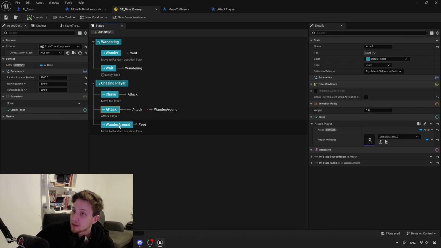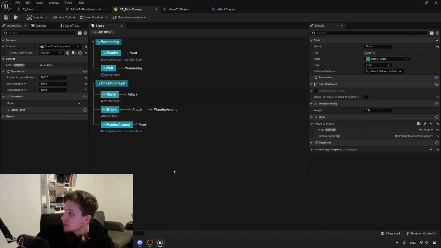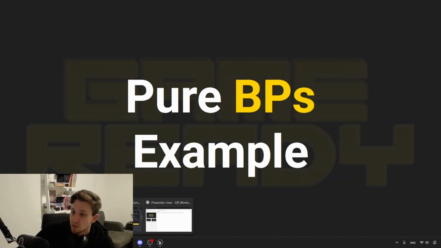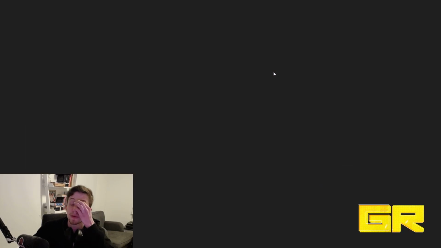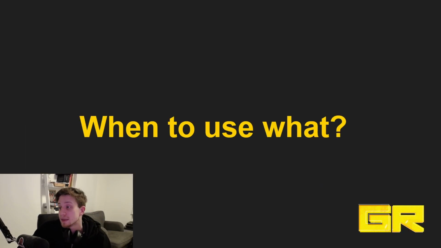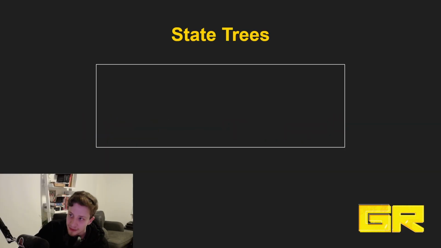Cool, let's get our state tree. That's pretty much how the state trees work. Let's jump back into the presentation. Right, state tree example, blueprints example, and with this, now we have some understanding of how they work practically, how we architect them. So let's try to think about when should we use what.